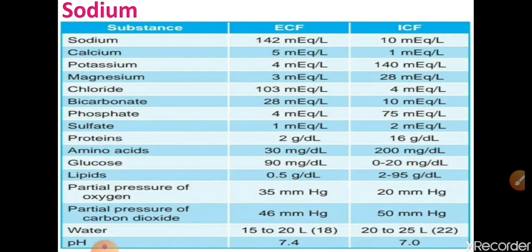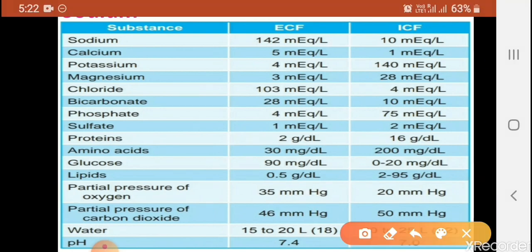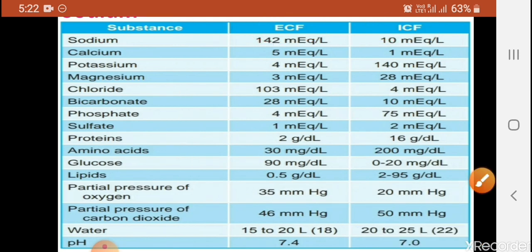So see this table. In this table, at one side there are given various organic and inorganic substances, in the second column that is ECF, and third column that is ICF. Here sodium is present in the extracellular fluid approximately 142 milliequivalents per liter, and in ICF sodium is present 10 milliequivalents per liter.